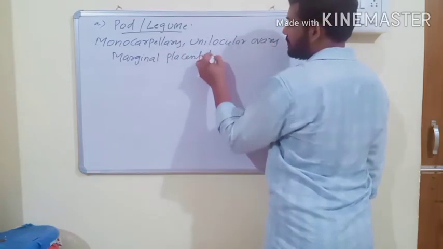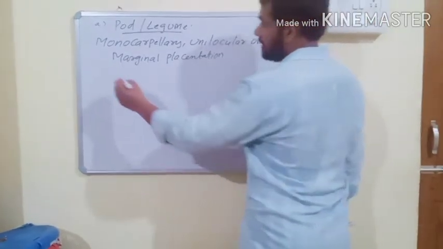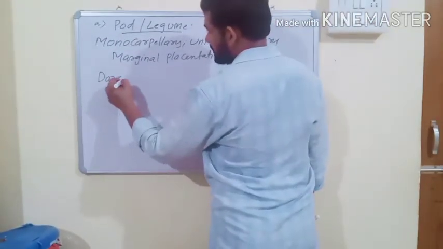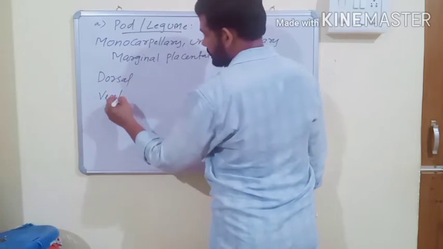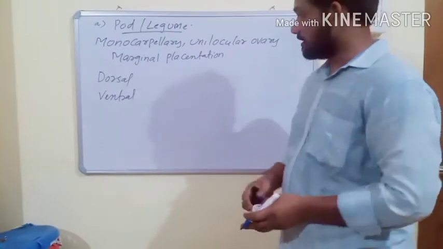And this fruit dehisces by both dorsal and ventral suture.